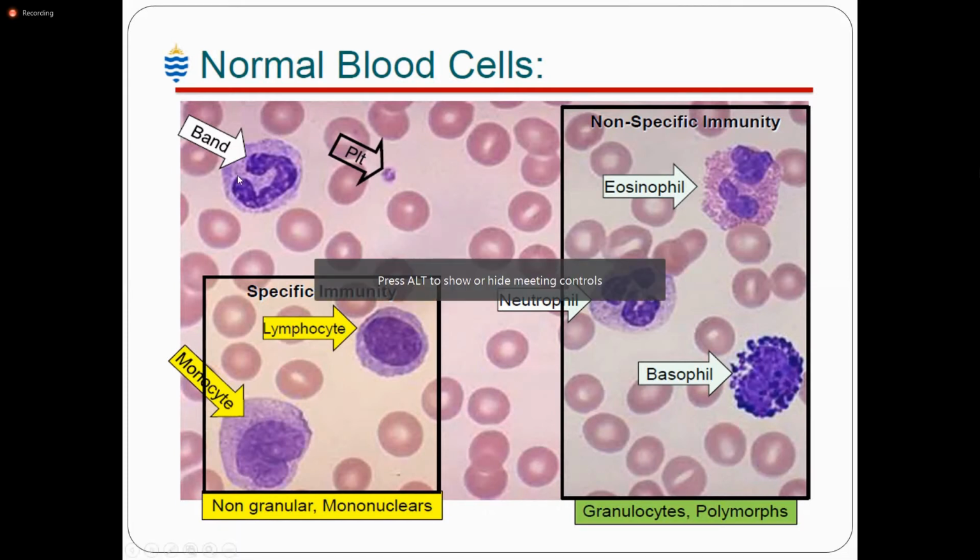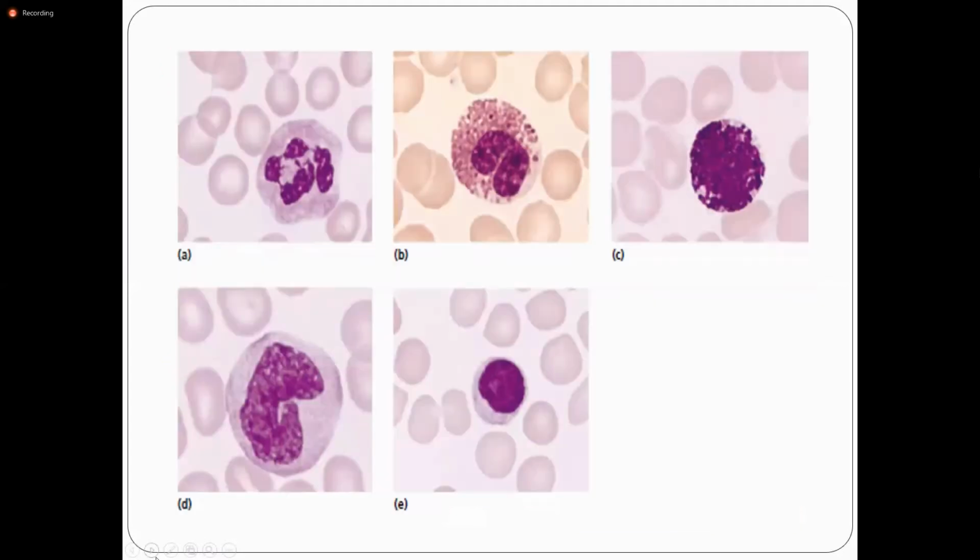So this is the band cell. This is the cell of the left shift. Usually this is not seen in the peripheral smear. This is the stage before the neutrophils. I hope you all are clear. There are two groups: granulocytes, which include the neutrophil, eosinophil, and basophil, and immunocytes, including the lymphocyte and plasma cell, which make the antibodies.